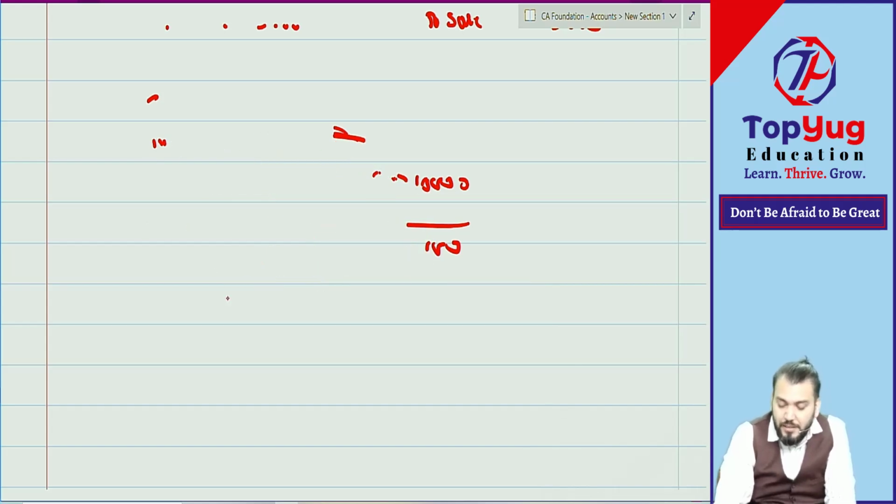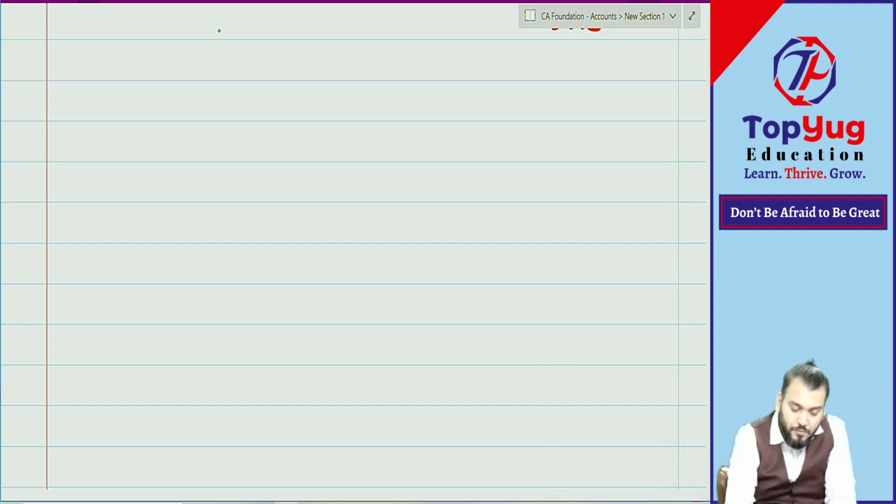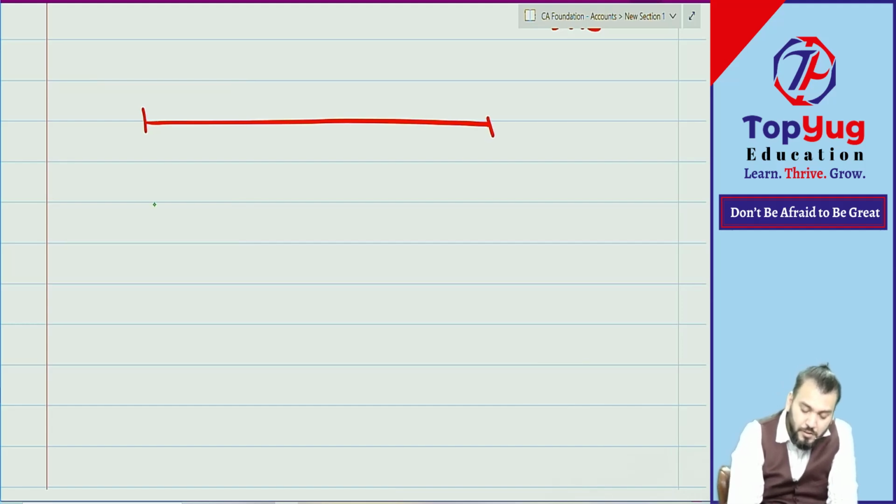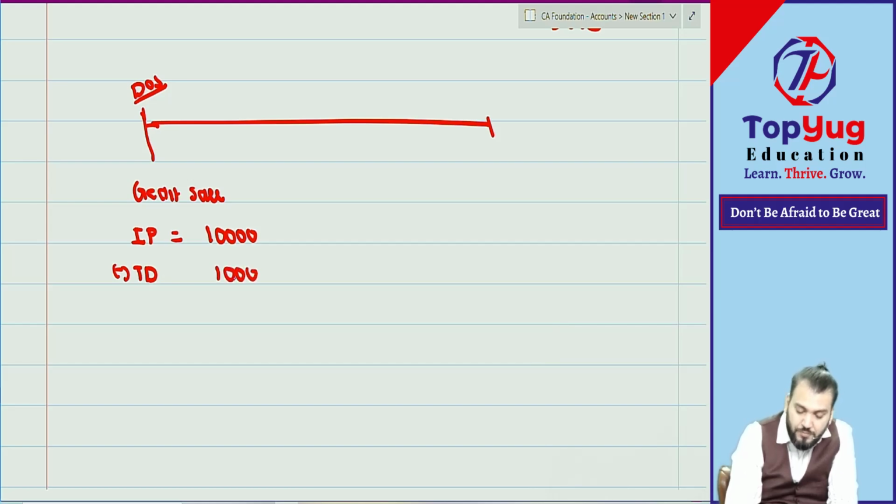Suppose we have sold goods on credit. This is the date of sale, and on this date we have made one credit sale. Invoice price, IP, is 10,000 minus TD, trade discount, of 1,000, and this becomes the sale price.